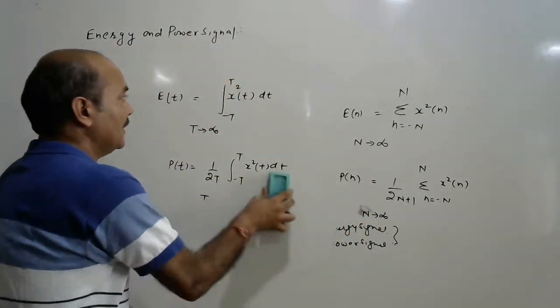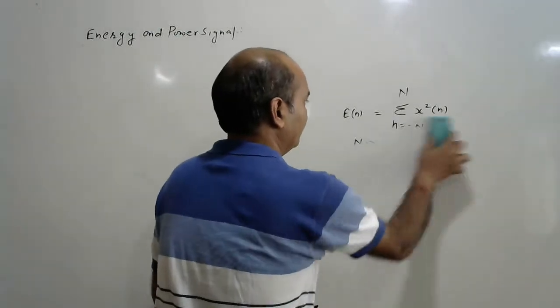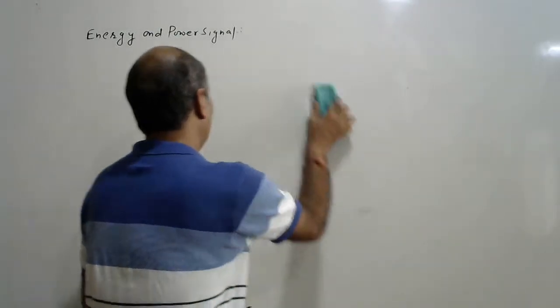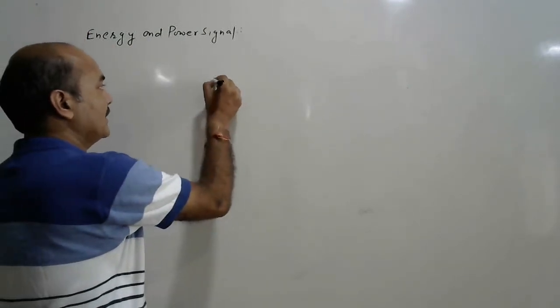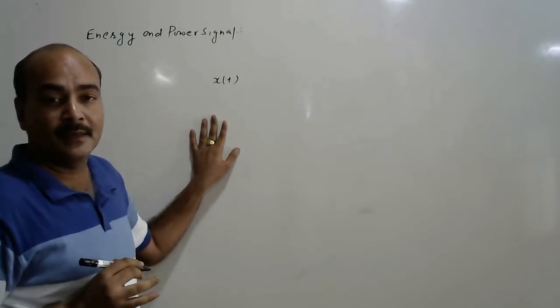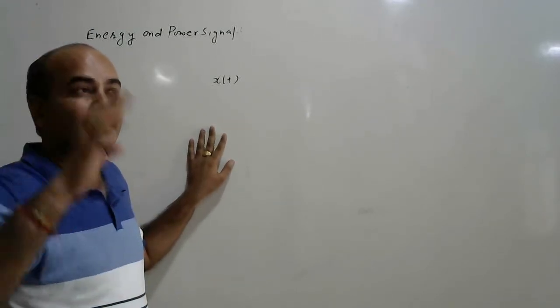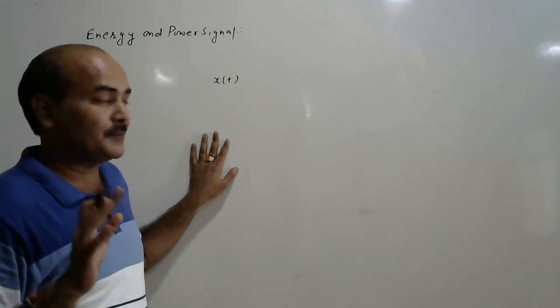Suppose a signal x(t). One possible case is an unbounded signal, meaning the magnitude of the signal keeps increasing with respect to time.